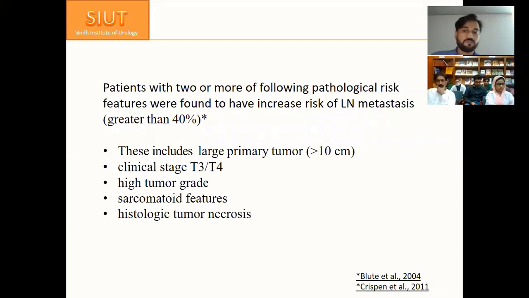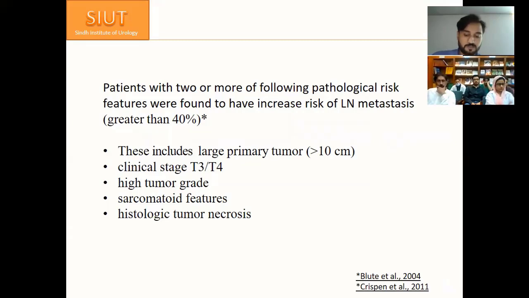The study conducted by Blute et al. suggested that patients with two or more of the following pathological risk features were found to have an increased risk for lymph node metastasis of greater than 40%. These include a primary tumor greater than 10 centimeters, clinical stage T3 and T4, high-grade tumors, sarcomatoid features, and